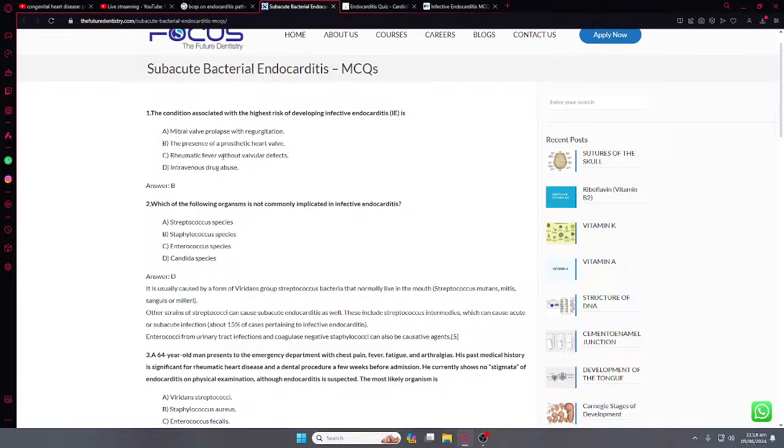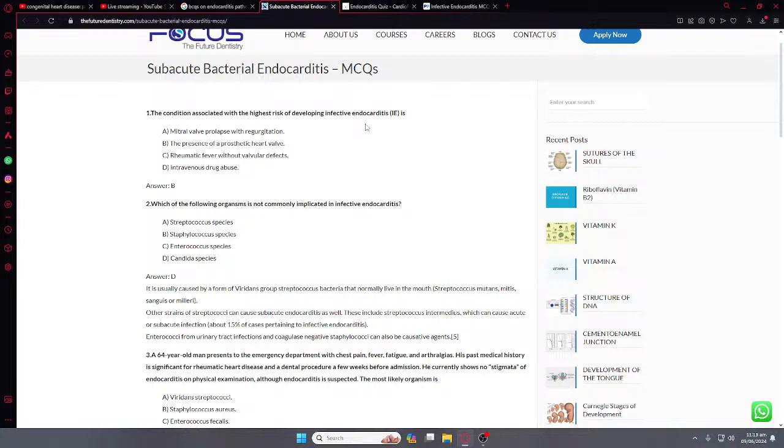The condition associated with the highest risk of developing infective endocarditis. Okay, we are talking about infective endocarditis. So the condition associated with the highest risk is mitral valve prolapse with regurgitation, the presence of a prosthetic heart valve, or rheumatic fever. Highest risk, obviously the valves which are damaged, so the presence of a prosthetic heart valve, because the valve is already damaged.